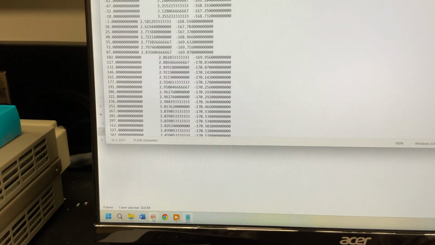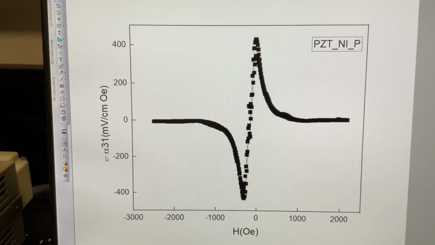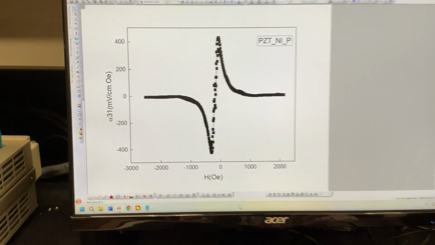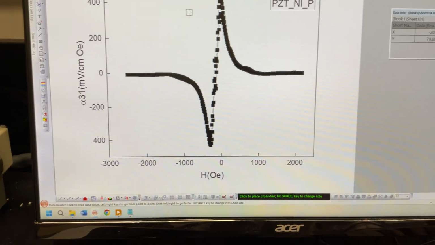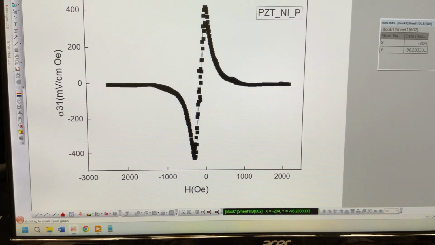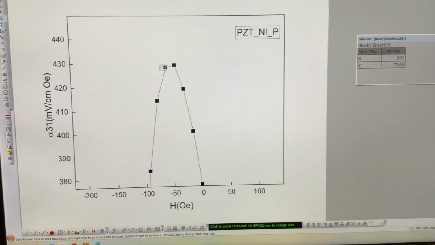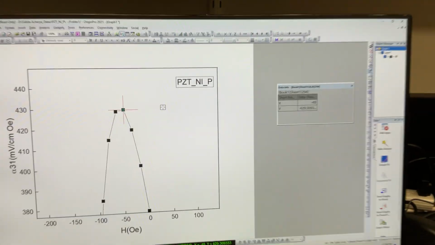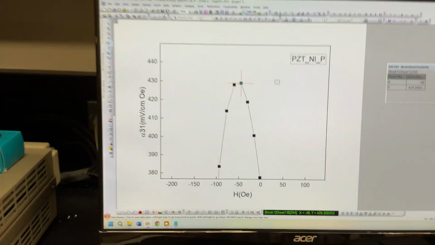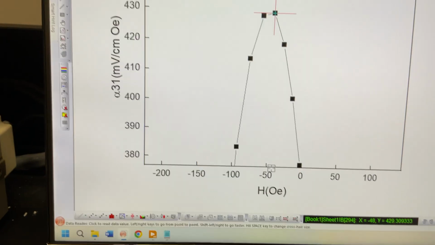We plot this data in Origin. This is the exact plot, alpha 31 versus magnetic field for the PGT nickel permeable sample. Here we can see the highest MEBC, which is 429.3093 millivolt per centimeter oersted at 48 oersted magnetic field.